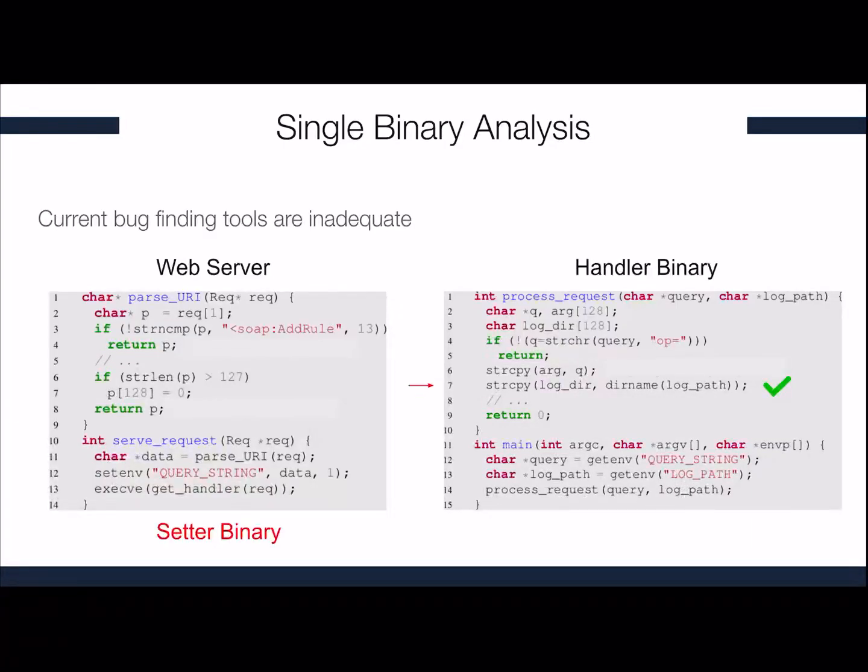During our presentation, we're going to refer to the first type of binaries as setter binaries, as those prepare some data for other binaries to use, while the second type of binaries will be called ender binaries. So though in this example we only had possibly one false positive, we can easily imagine how on a large firmware these false positives might rise.